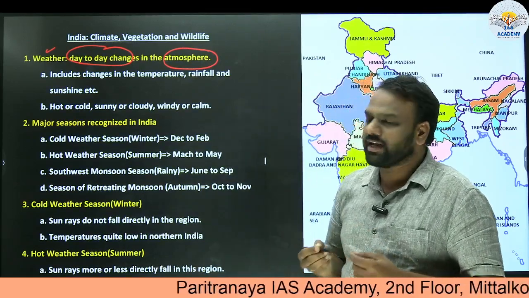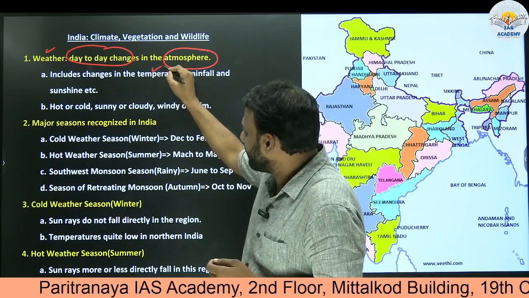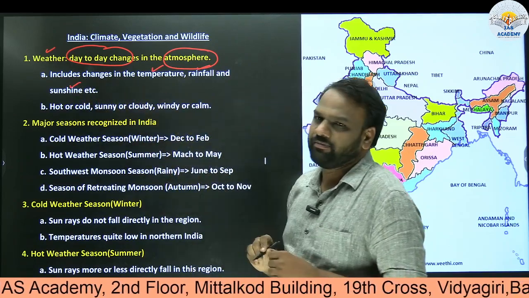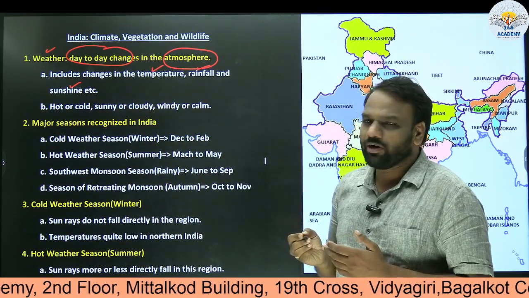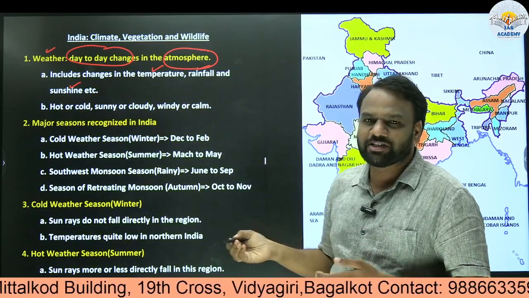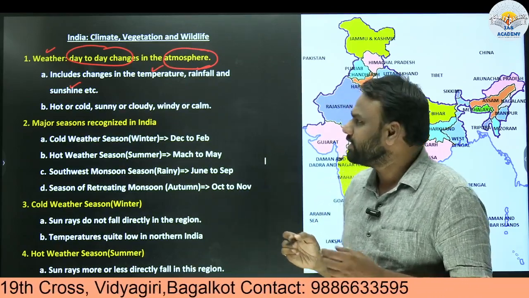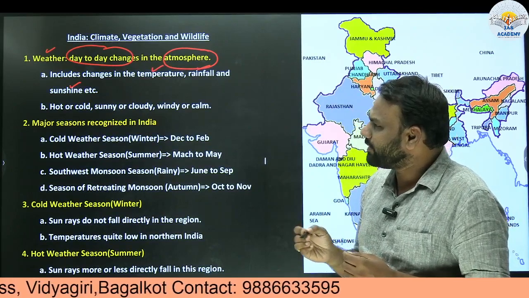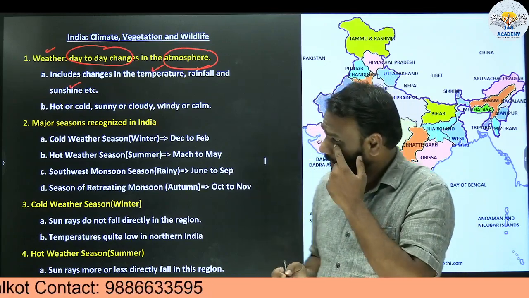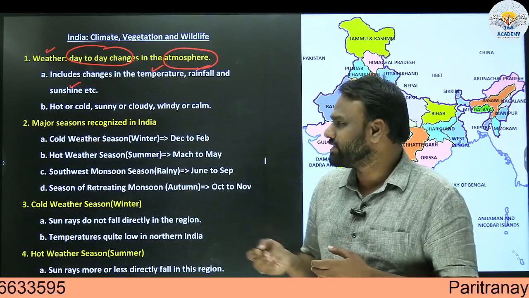So what are the various changes that take place in the atmosphere? The changes may be with respect to temperature, or rainfall, or sunshine, etc. These changes may not be the same all the day, they will change. For example, if today the temperature is 30 degrees Celsius, then tomorrow it may be 28 or 32 degrees Celsius. So the variations change from day to day. Similarly, rainfall: if today it is 10 centimeter rainfall, then tomorrow it may be 15 centimeter rainfall. So the rainfall also varies.